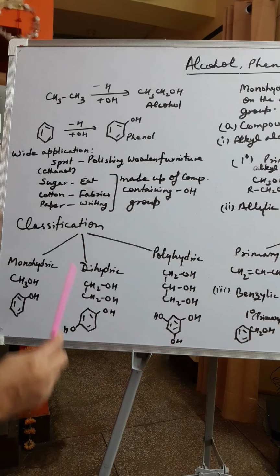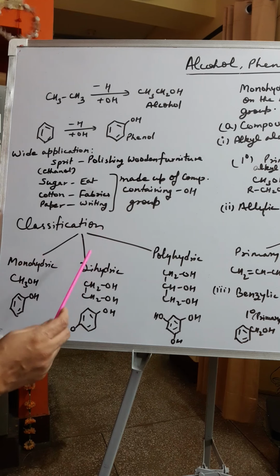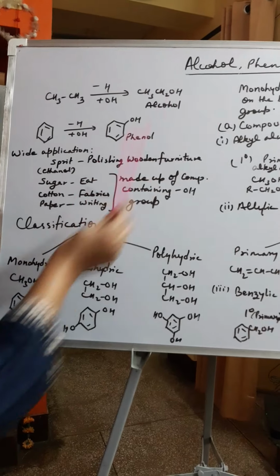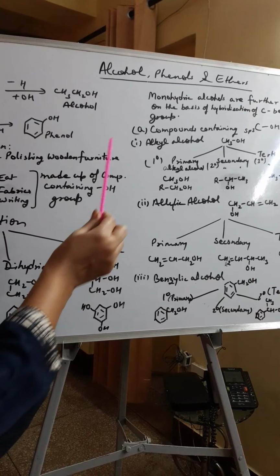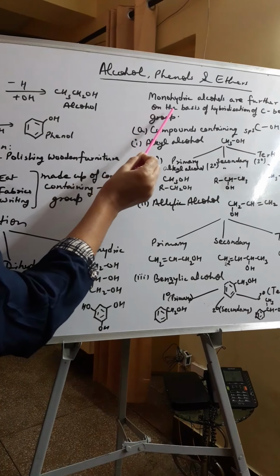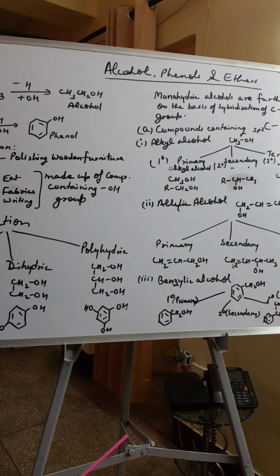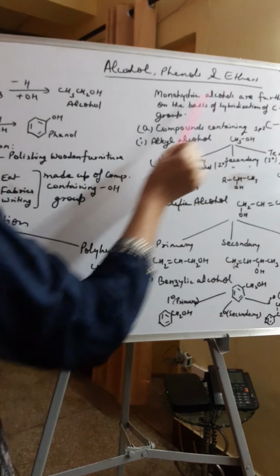So this is the classification on the basis of the number of hydroxyl groups present on the alkane or benzene. Monohydric alcohols, where only one hydroxyl group is present, are further classified on the basis of hybridization of the carbon bearing the OH group.